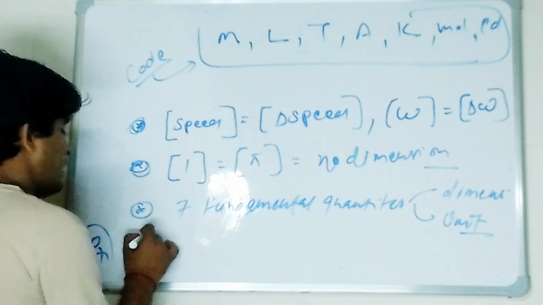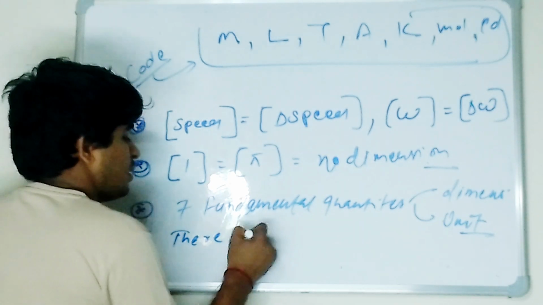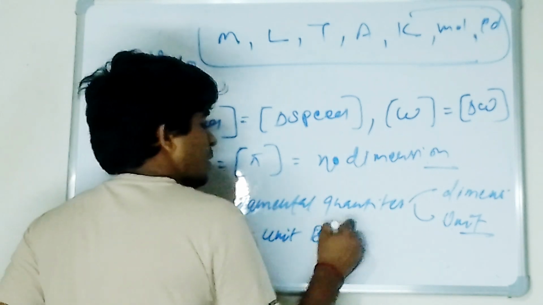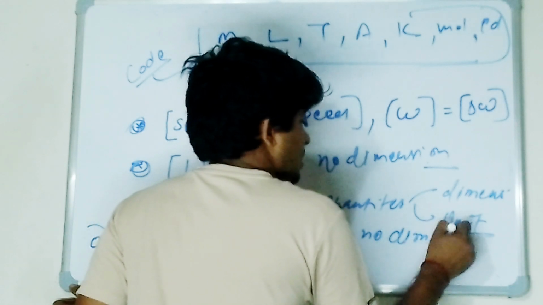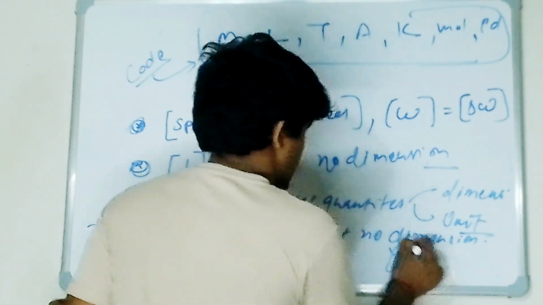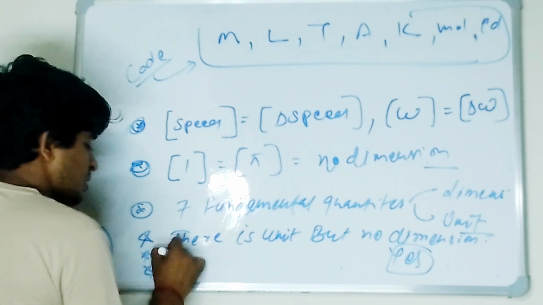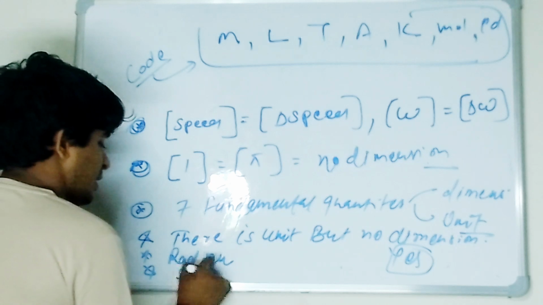There is a unit but no dimension. So the answer is everybody, the answer is a big yes. So there are two quantities like this. Next thing: the first one is radian, and the second one is steradian.